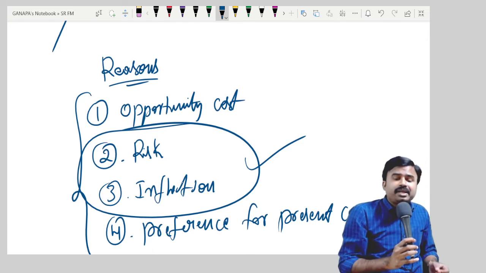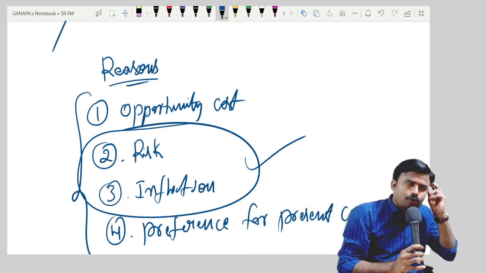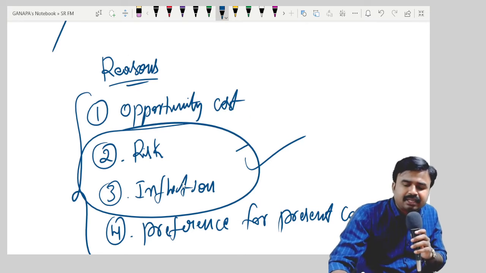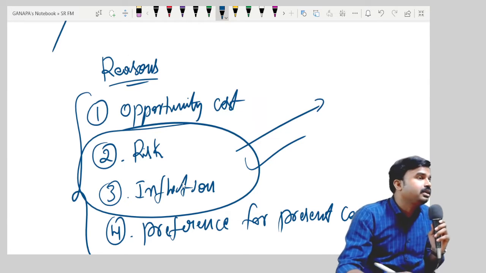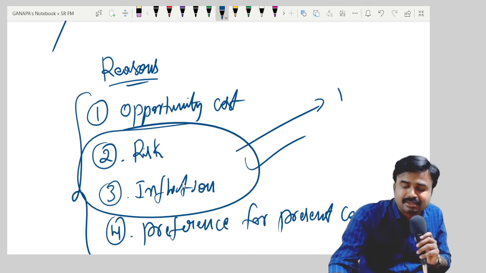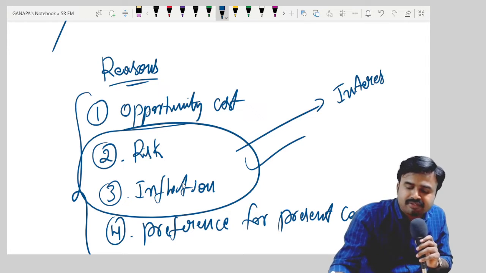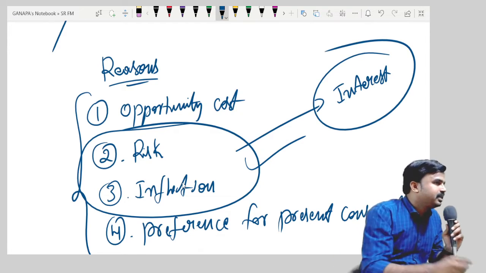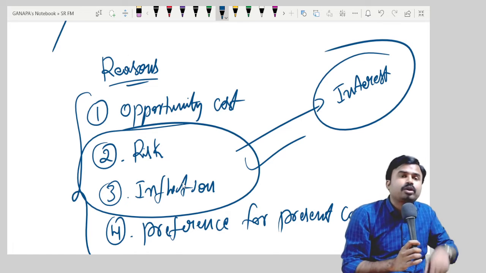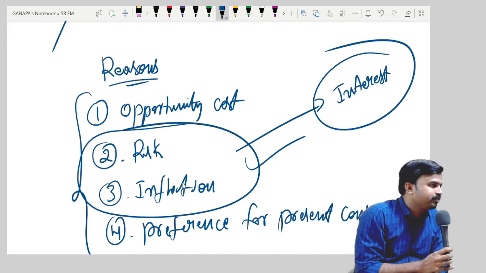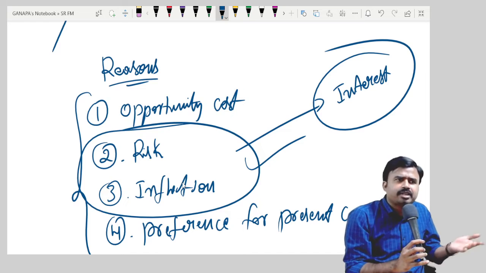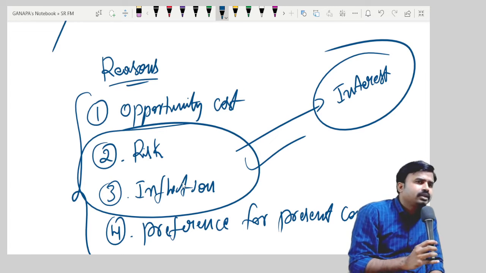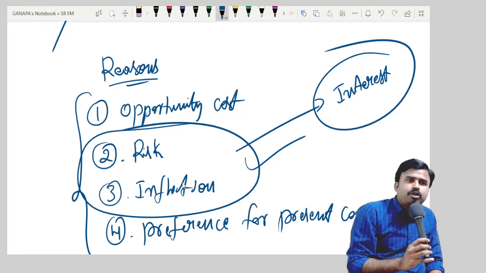So to compensate these two factors, generally investors will expect what? Interest. Interest is a compensation for what? Risk and inflation. Why is every bank offering interest to you?